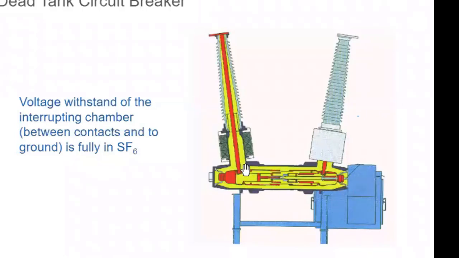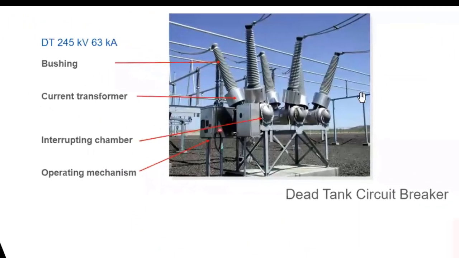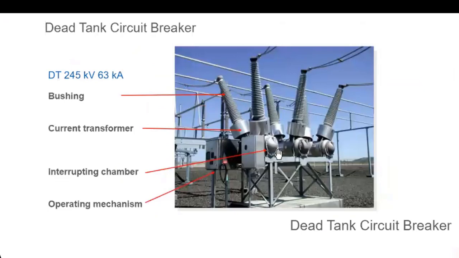The SF6 gas inside shall have a dielectric withstand equal to the voltage as well as the ground, so it shall have that dielectric withstand capability. You can see this is the main line conductor, which is connected on the top of the bushing, and the interruption happens here. This is the dead tank circuit breaker, and this is its operating mechanism. The actual picture looks like this. These are the tanks, this is the bushing, this is the bushing current transformer, and this is the operating mechanism.